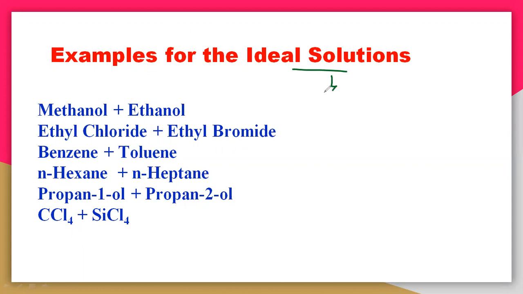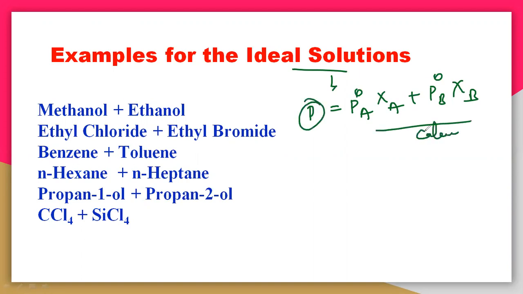I have already told you the conditions for all ideal solutions. It must follow Raoult's law, that is P is equal to P naught A zeta A plus P naught B zeta B. This is the condition for Raoult's law. It means the observed pressure P, measured with the instrument called a manometer, must be equal to the calculated value. This is the calculated value and this is the observed value.